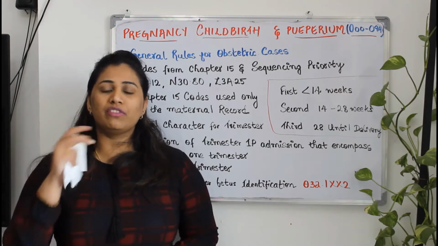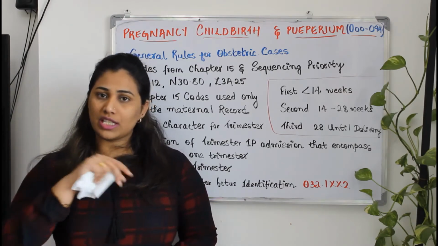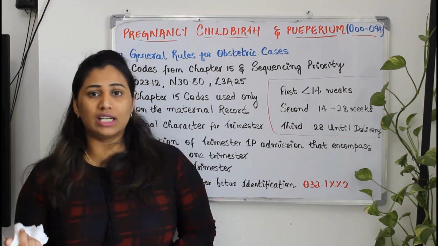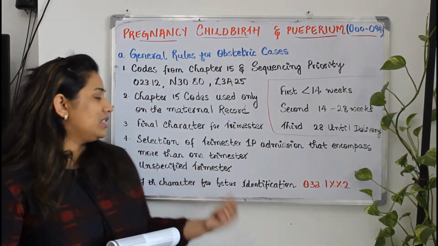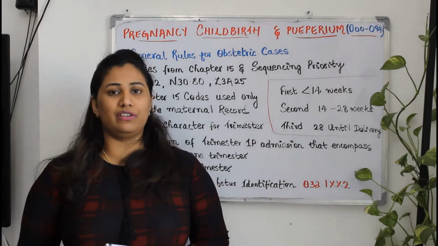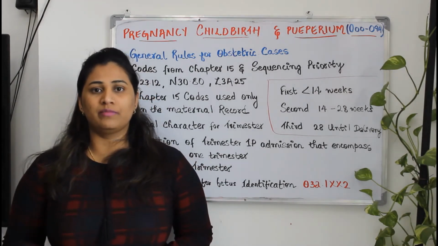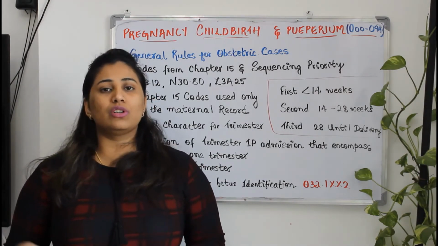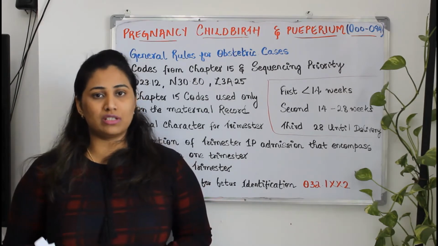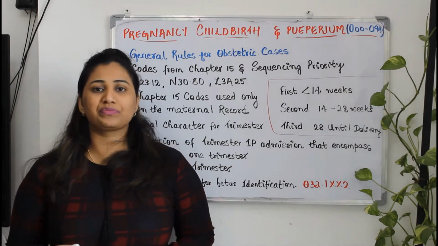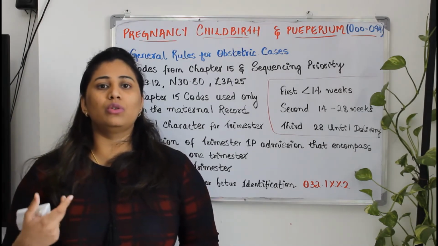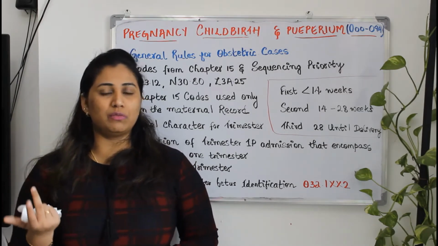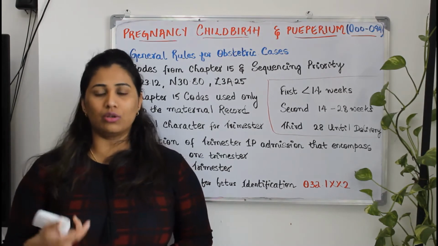Because if the patient is coming with vomiting, she comes in second trimester, right? So, we can't give the current weeks of gestation. Understood? And the fifth guideline is unspecified trimester. What is unspecified trimester? Unspecified trimester means the doctor has not documented which trimester the patient is. This happens because sometimes the patient itself doesn't know, okay, what was my LMP, when was my date, all those things the patient may not know.